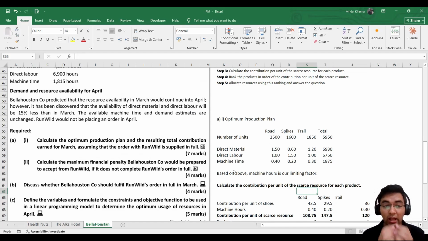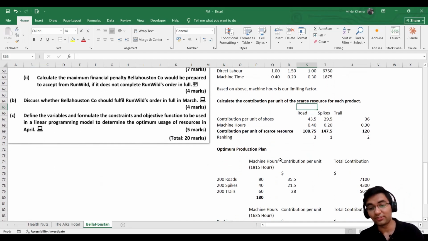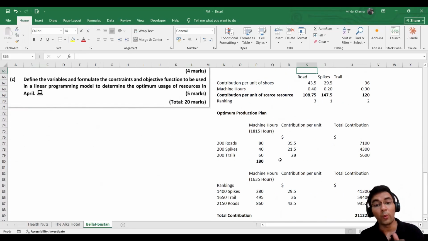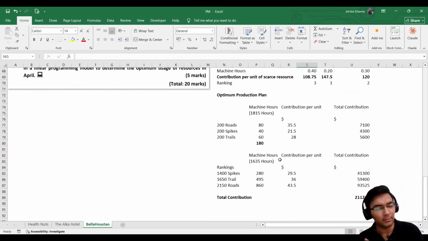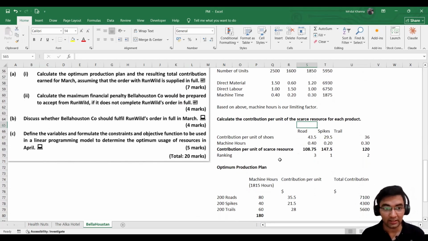So to calculate the maximum financial penalty, we would be comparing the contributions from these two, where first we prioritized the Run Wild order, while now we will be prioritizing the general demand first, and then seeing how many units of the Run Wild order we can produce. We would then compare those two contributions and see how much extra contribution we earn, and that extra contribution would be the maximum financial penalty that Bellahouston would be prepared to accept.